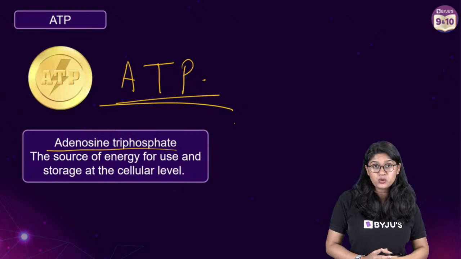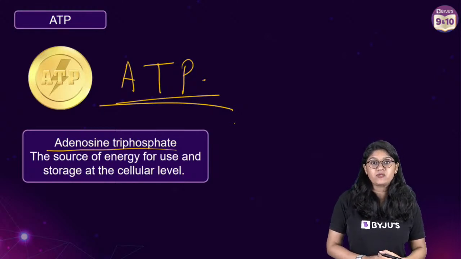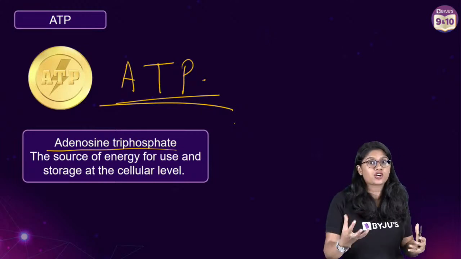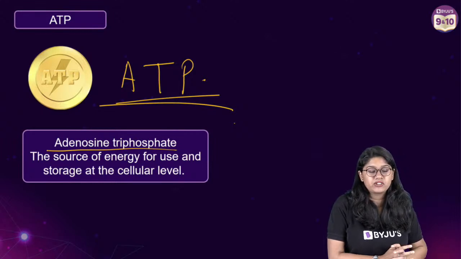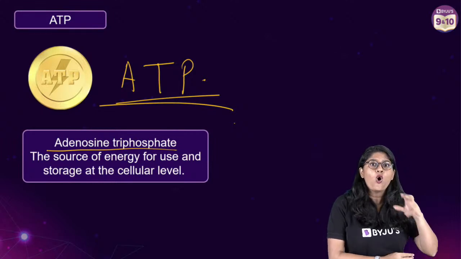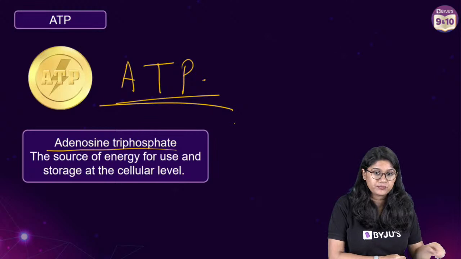What does ATP do? ATP actually helps in the reactions, right? For example, when we eat food, we need to get the energy out of it. So the energy production process happens, and we have the ATP, and without ATP we cannot do anything. All the reactions happening inside our body need some energy. So we need ATP. It's an energy currency.